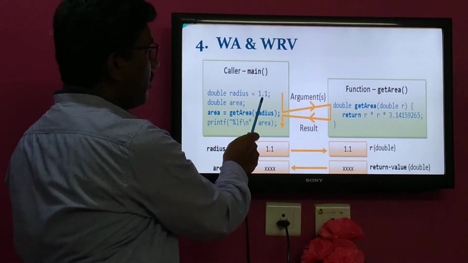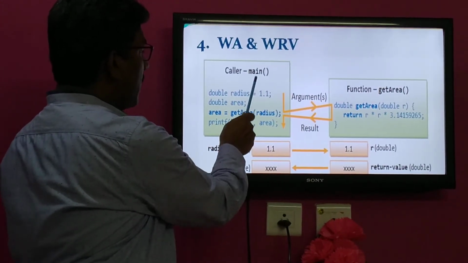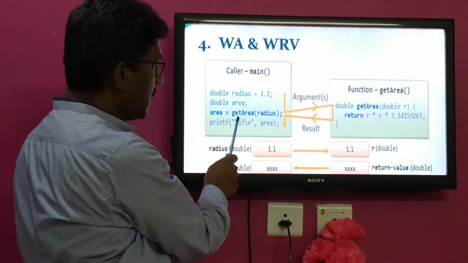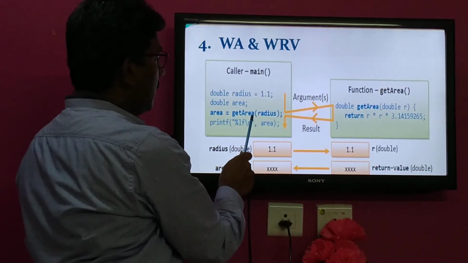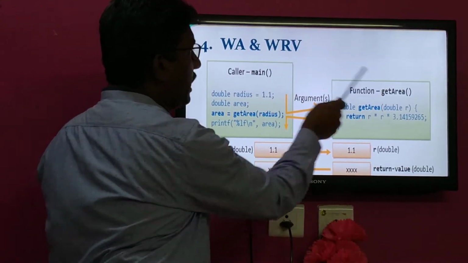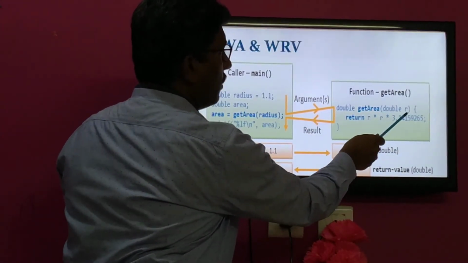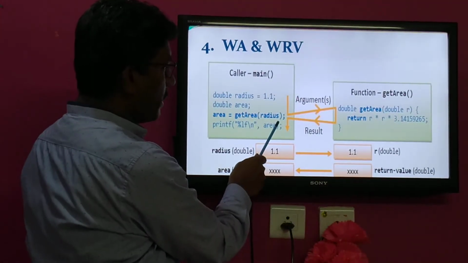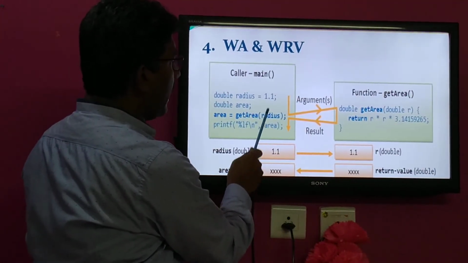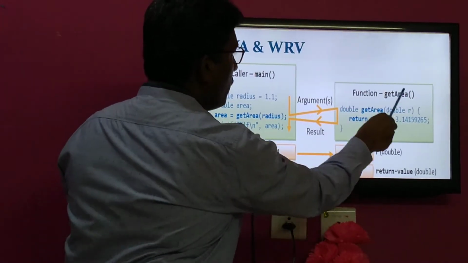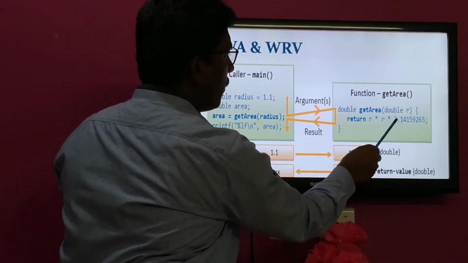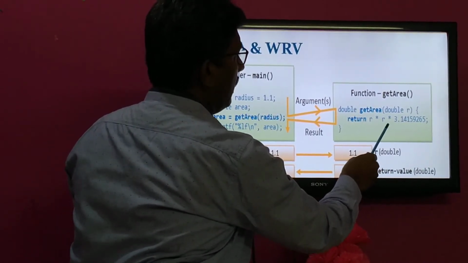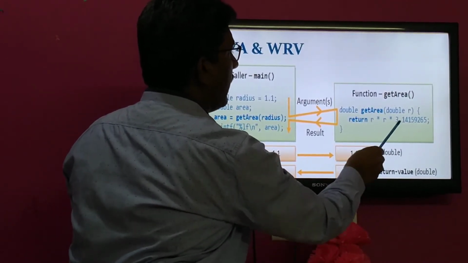So radius here is 1.1. The main function takes responsibility to call the getArea function. During that process, this radius argument will be assigned to the double type R. This R is called the formal parameter. This radius is called the actual parameter. The value of the actual parameter radius, 1.1, will be assigned to the formal parameter R. With the help of R, I can find the area of the circle. That area of the circle can be calculated over here.